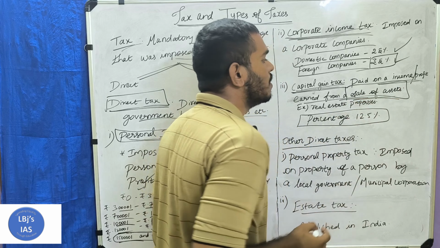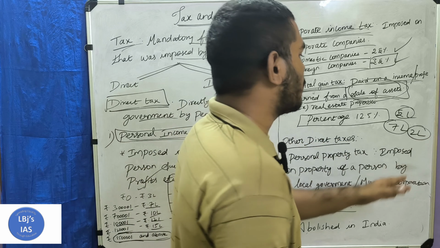Take for example real estate property. If a person buys a real estate property in a particular year at 5 lakh rupees, and after some years sells the property at the price of 7 lakh, the profit is 2 lakh. So you must pay capital gain tax on this profit.